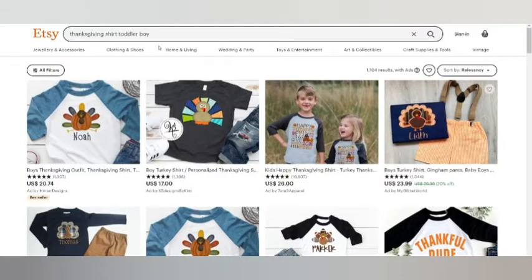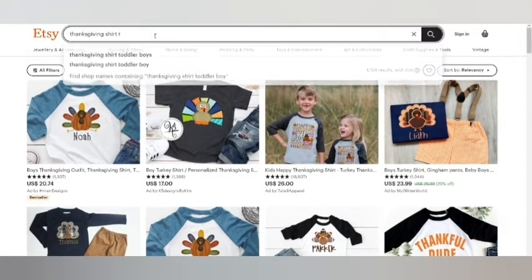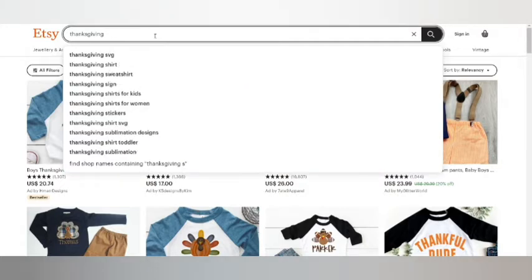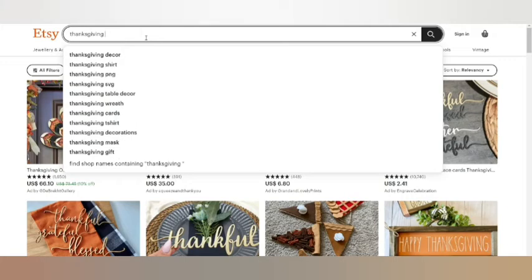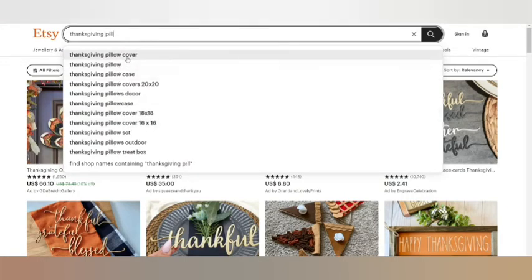Okay, so this was the Thanksgiving shirt. Now I think I'm going to target Thanksgiving stickers. Or maybe we could also go into the decor items like pillow covers, throw pillows, Thanksgiving pillows. So if you see the pillow cover.